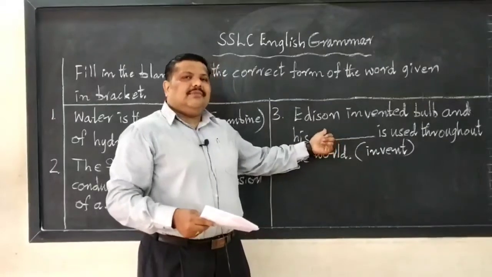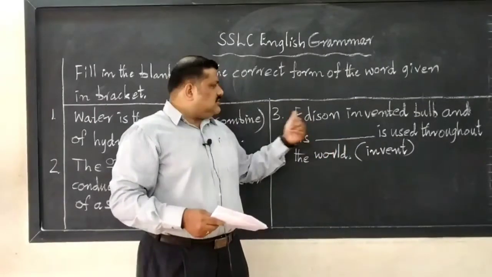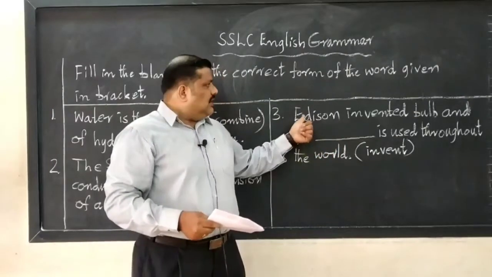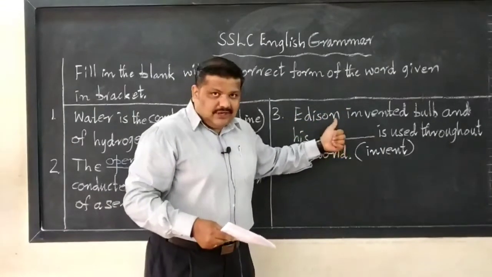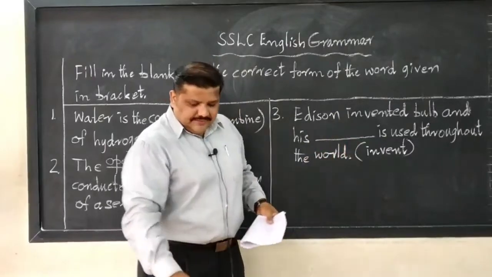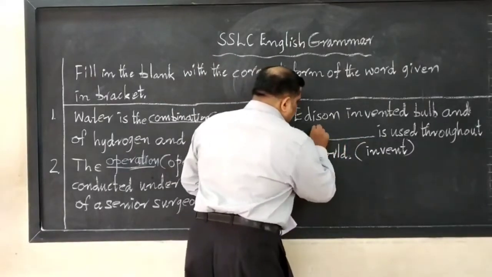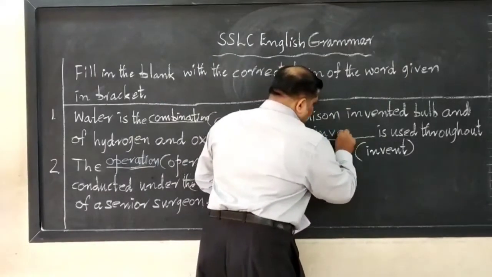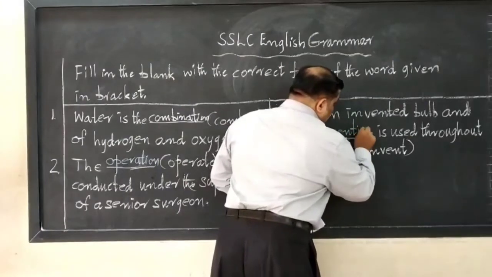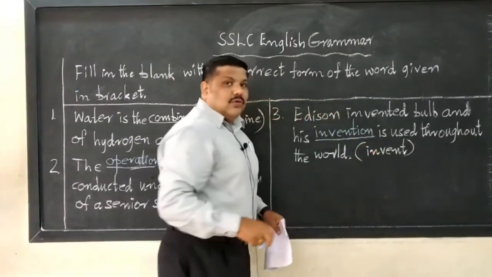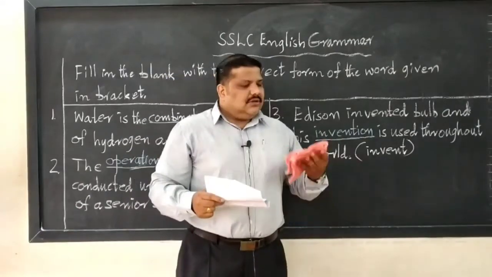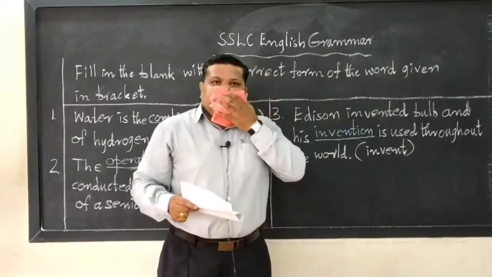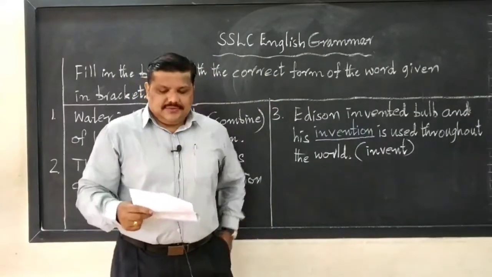The naming word or noun form is to be used here. Edison invented the bulb, and his invent, noun form, invention. INVENTION it is, not SION. Most of us make errors while spelling it. So it is TION. Invent, invention.